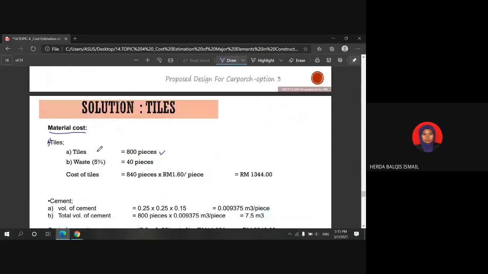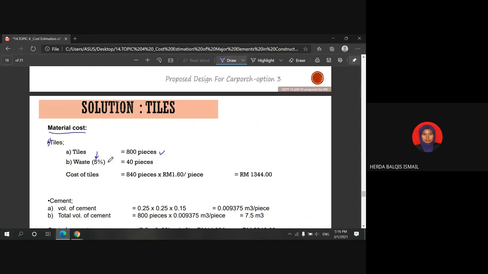Commonly, we will take 5% as wastage. So if, let's say, during the transportation of the tiles there is damage to the tiles, at least we have backup to ensure the project will not be delayed.